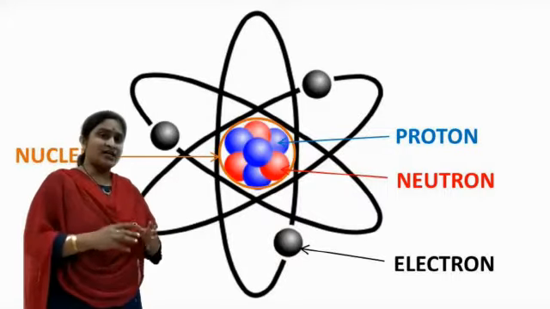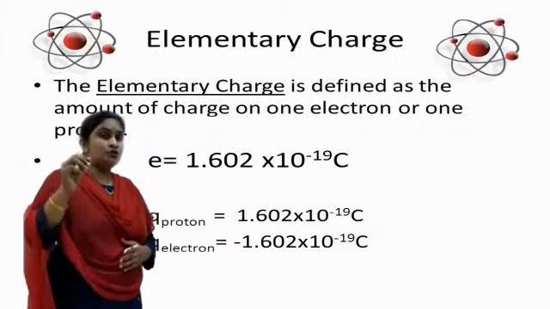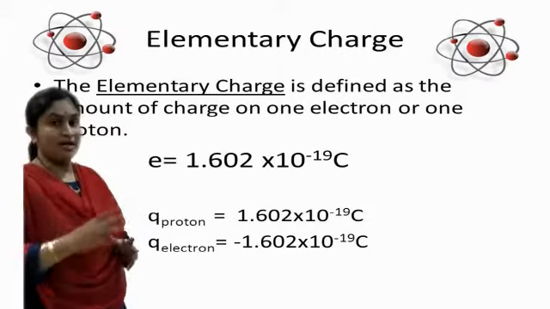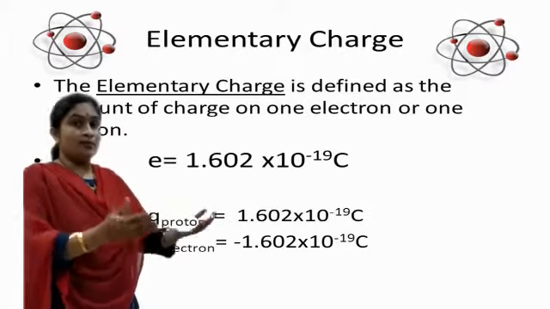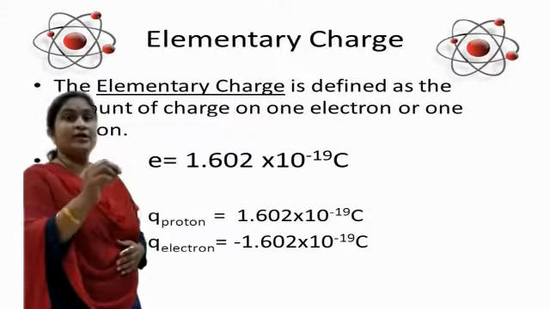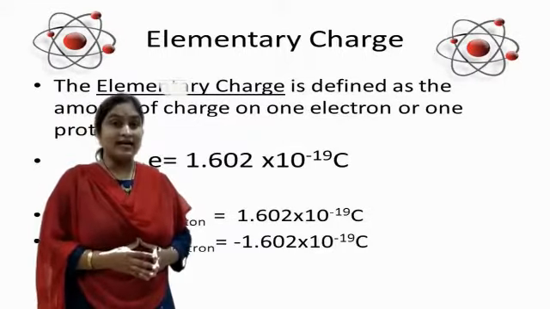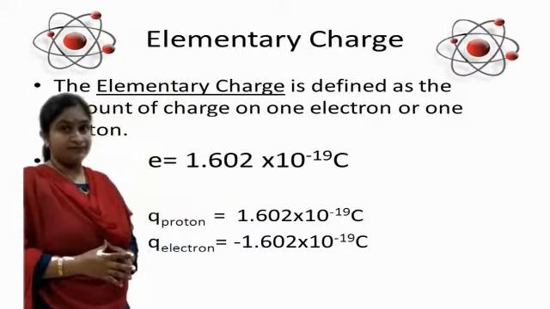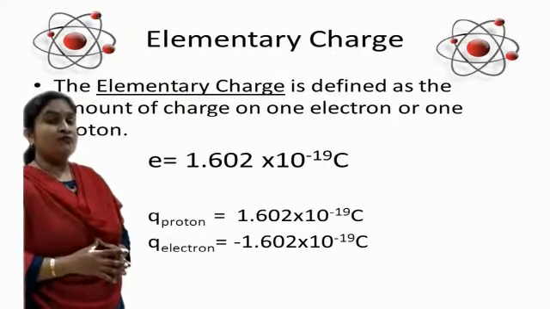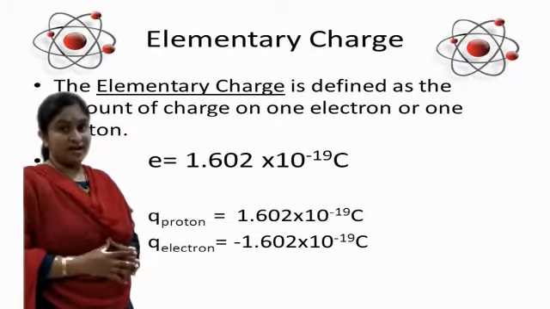Now as the word charge is there, we should know about the charge possessed by each particle. Yes, the proton has 1.602 into 10 raised to minus 19 coulomb charge. The same charge, with a minus value, is possessed by an electron.